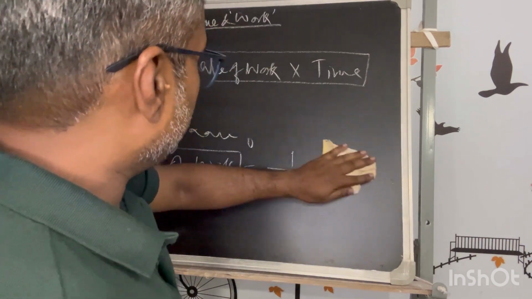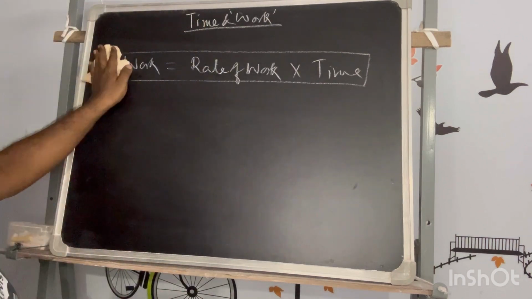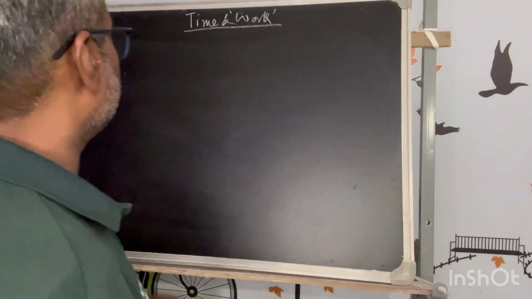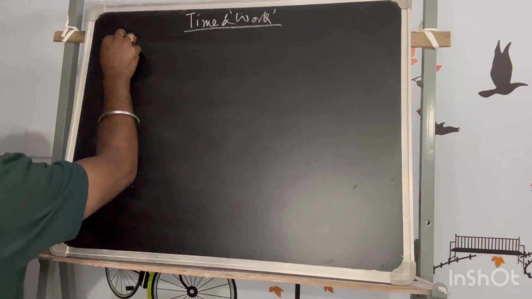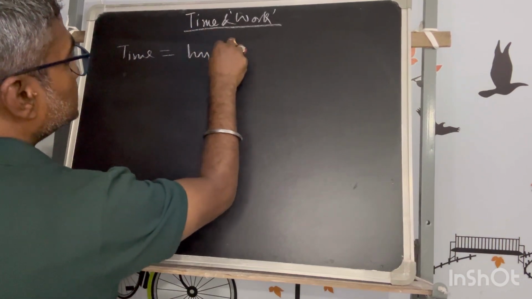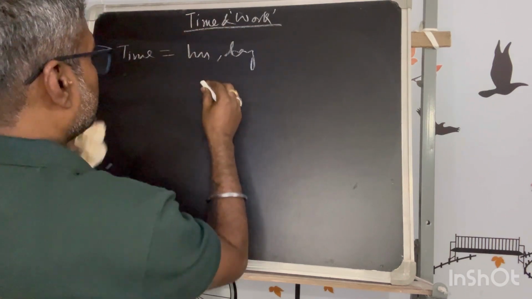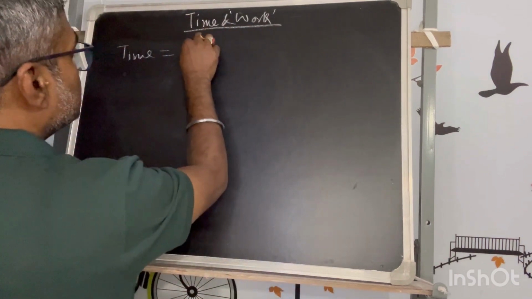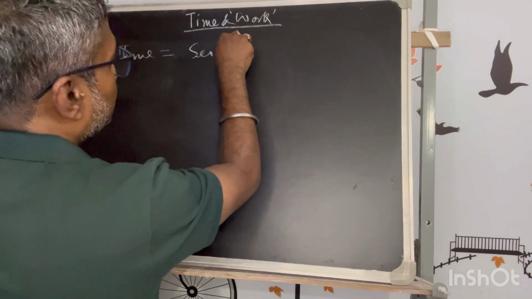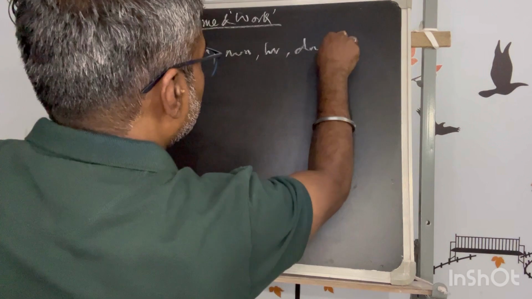Now there are a few things involved in this. Time can be represented in hours, days, or the lesser units, second and minute.